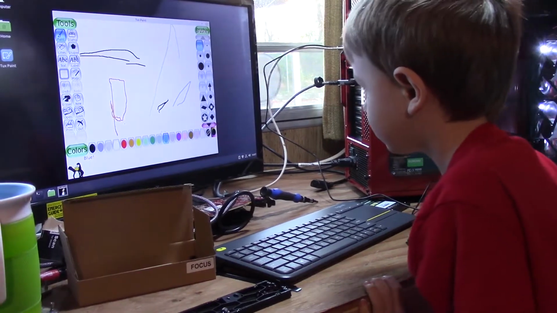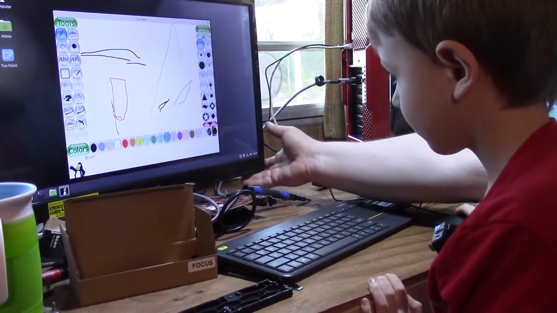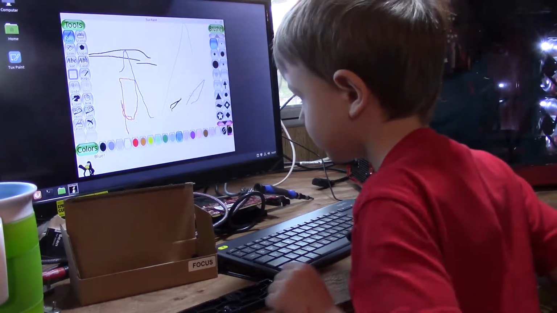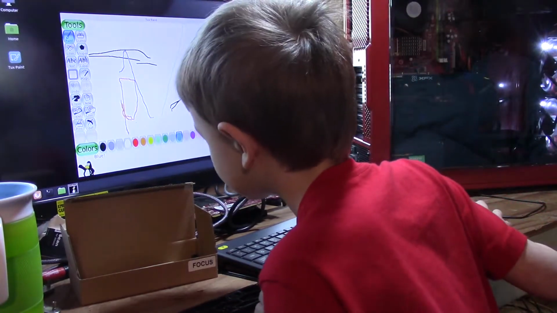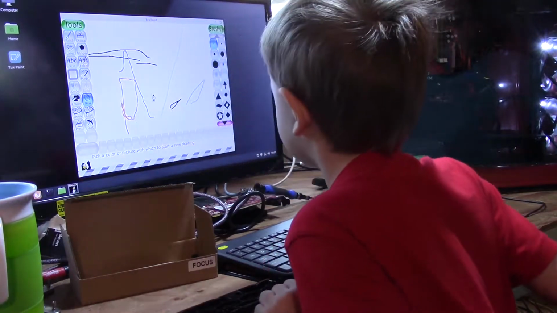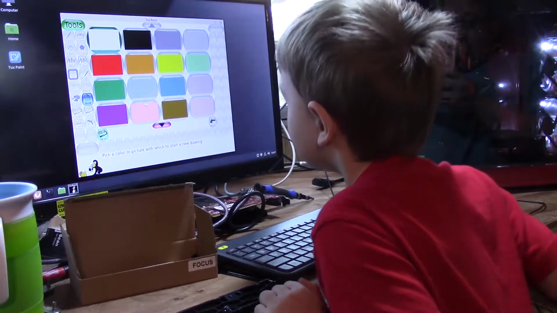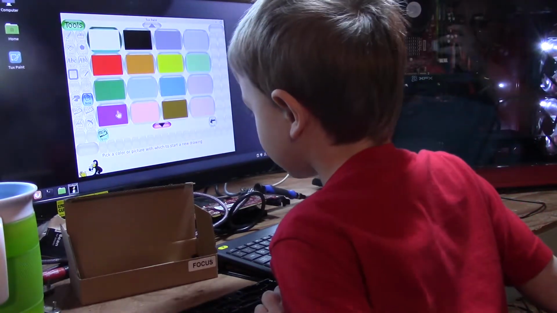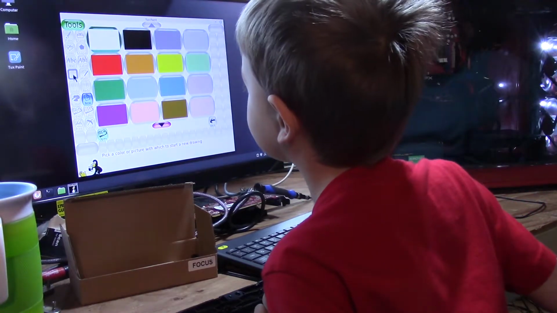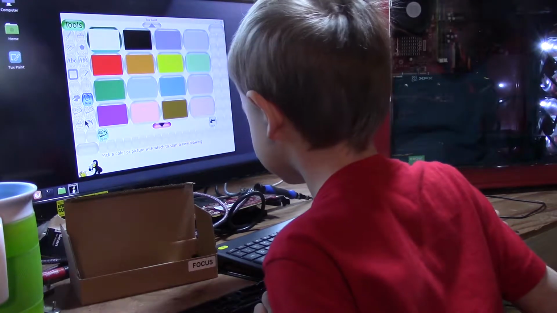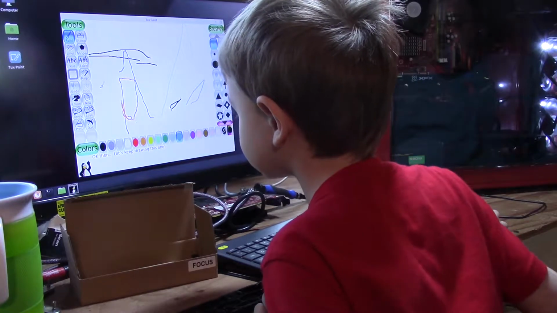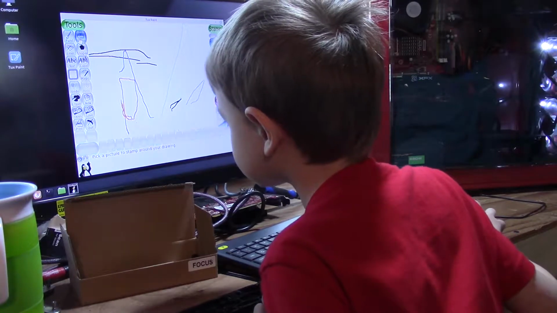All right, so we got this installed. We put in a program called Tux Paint, which is pretty awesome for drawing. And apparently people can do really big things with it too. Oh, this is new. Yeah, I can use new things. This is probably what the use case of this computer is going to be, like 99.99% of the time.